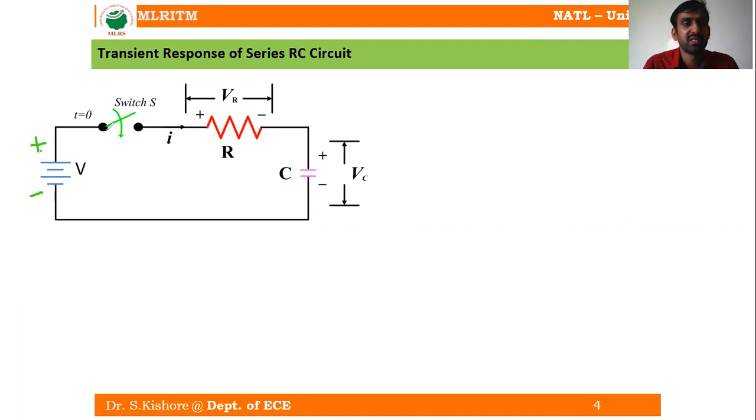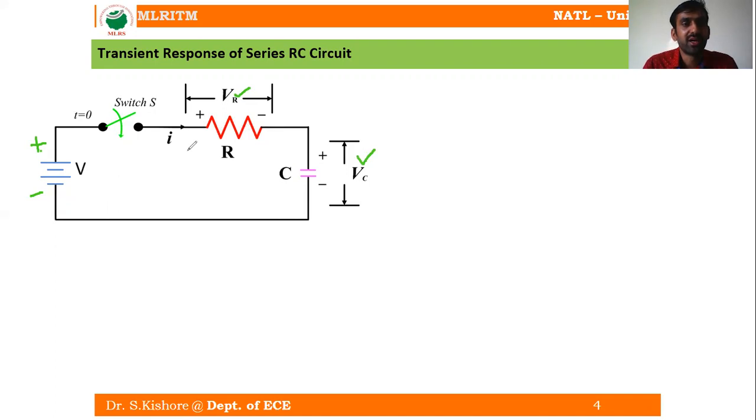But when the switch is closed at t equal to 0, the series RC elements come into connection with the DC source. Then some voltage develops across the resistor R, which is VR here, and a voltage develops across the capacitance C, which is VC.